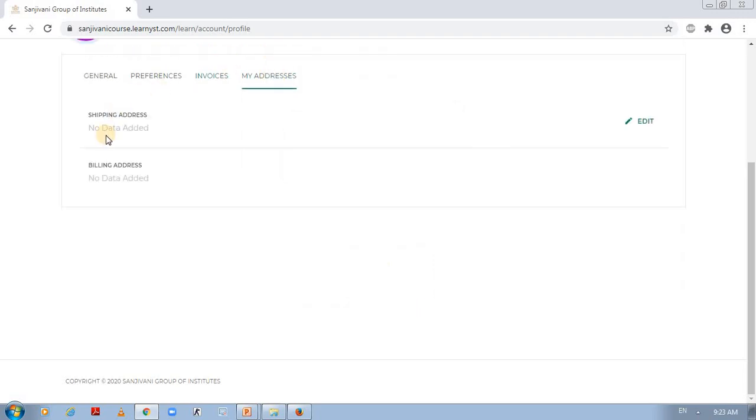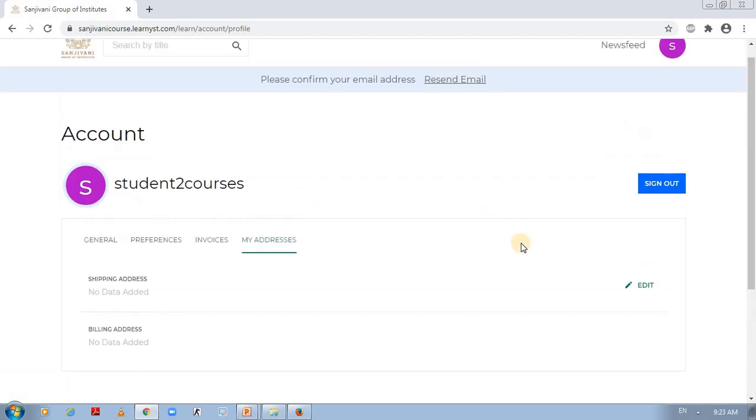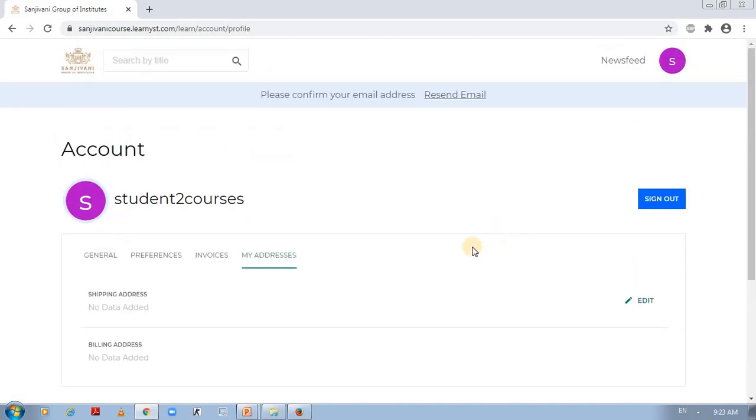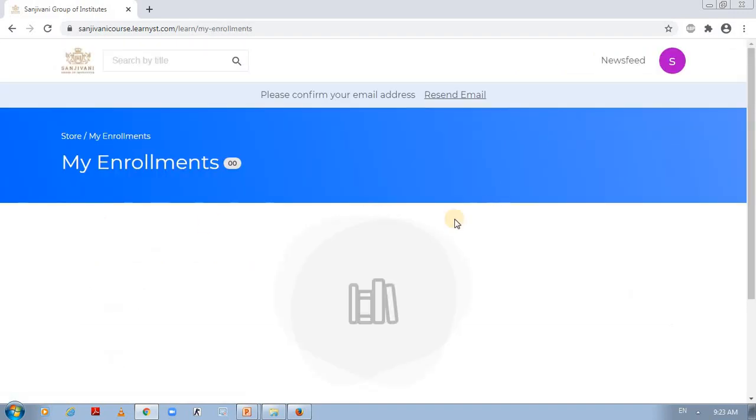You can see your addresses, which can be given for billing as well as for shipping. Currently I have not purchased any course under this particular email ID, so my details are blank. If you want to purchase any course, you can go here and see my enrollments. Currently I am not a part of any course, that's why my enrollments are 0.